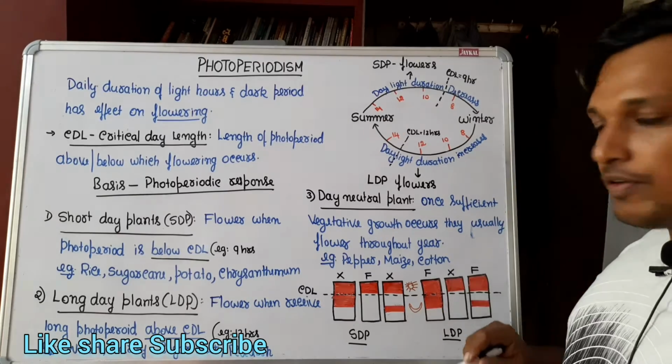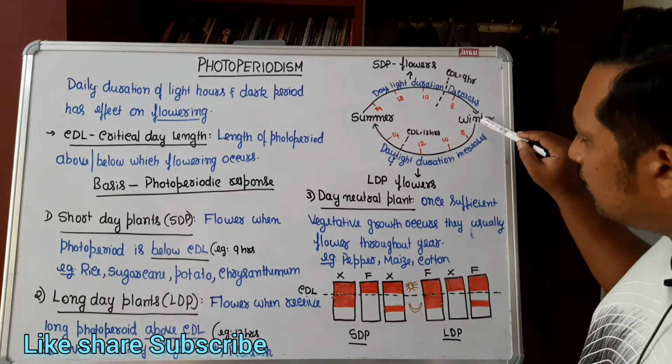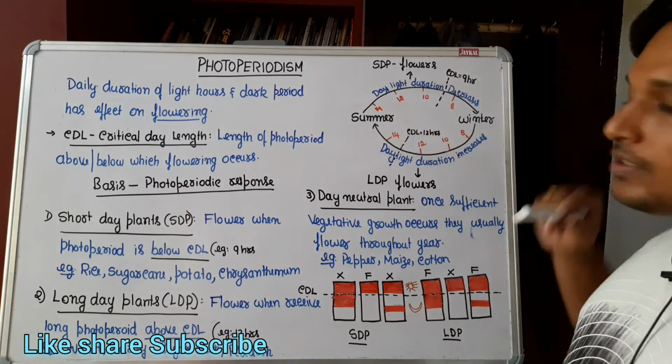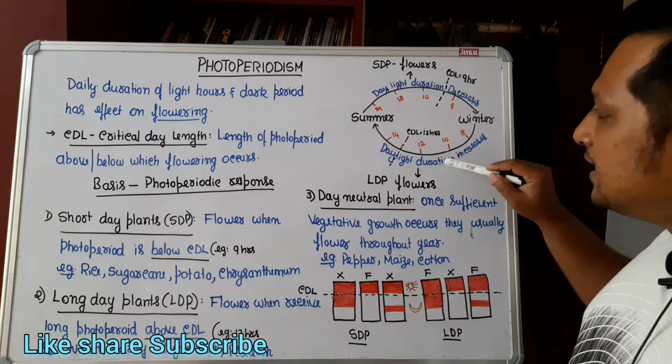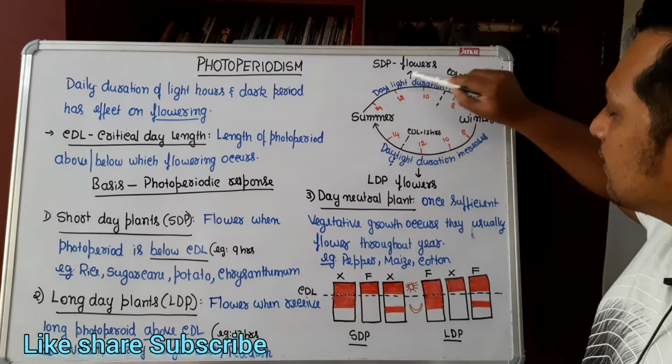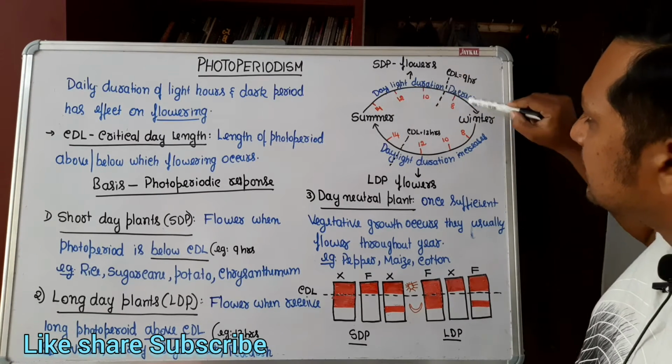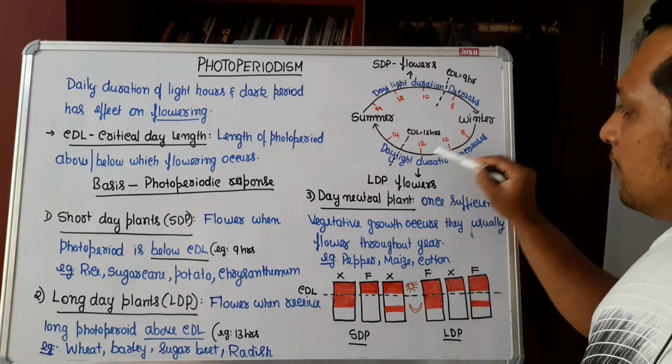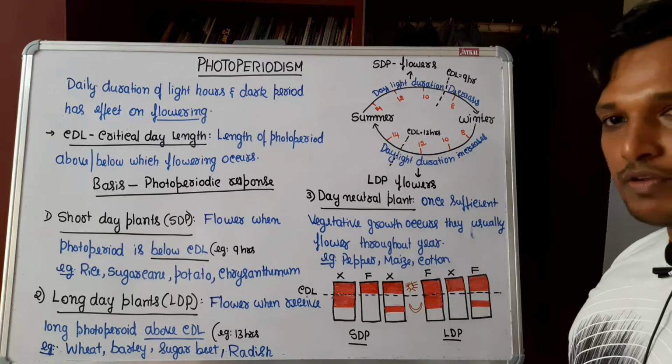Long day plants are the ones which will flower when we go from winter to summer season. That means day length duration is increasing. As I have marked, short day plants flower from summer to winter, when day length is decreasing. Long day plants flower when day length is increasing.